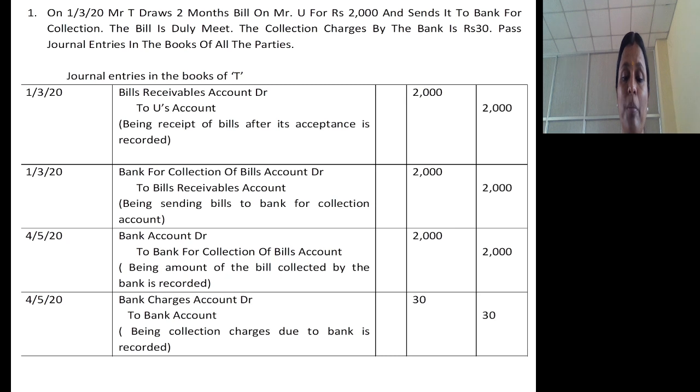He is not holding the bill; the bill is with the bank. If he were holding the bill till maturity, on the due date when the bill is honored, the journal entry would be cash account debtor to bills receivable account. Now the bill was sent to the bank for collection, so the bank will collect the money and his bank balance will increase. Journal entry is bank account debtor to bank for collection of bills account. But for this service he has to pay bank charges, which are due to the bank. Journal entry is bank charges account debtor to bank account, rupees 30. So these are the entries in the books of T, one who draws the bill.